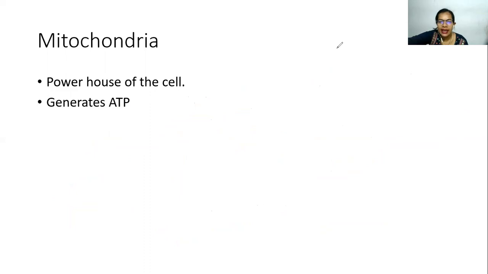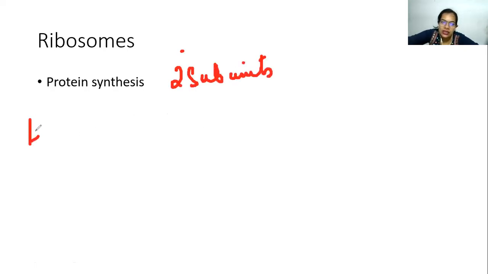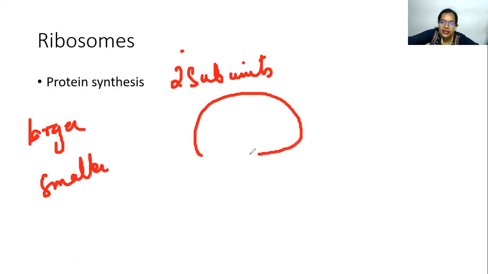Now moving on to the next, it is the ribosomes. So ribosomes are responsible for protein synthesis. They get a signal from the nucleus that a particular protein needs to be synthesized. So we have got two subunits, called larger and smaller. Okay, so something like this it looks.